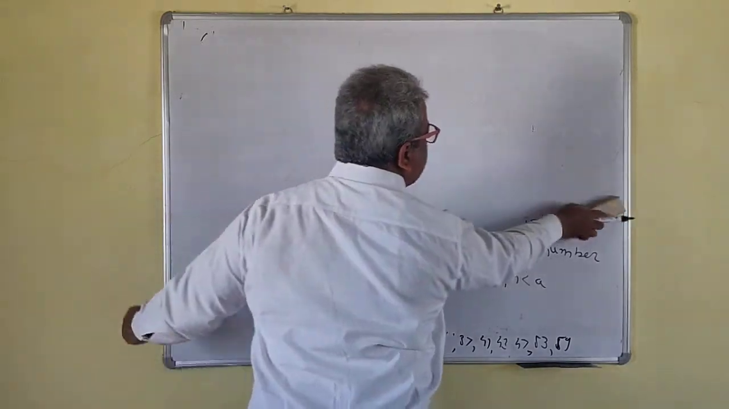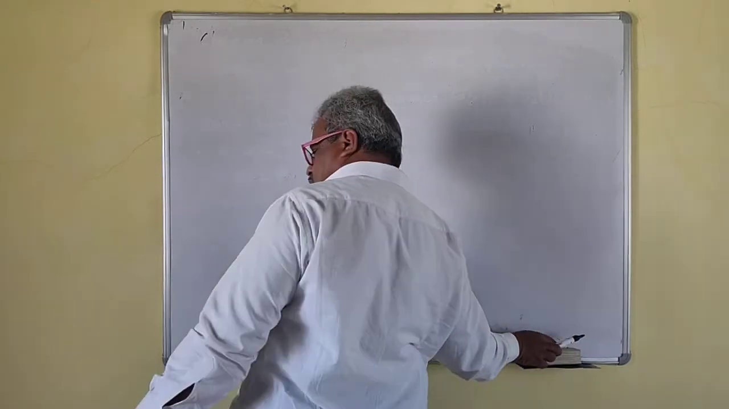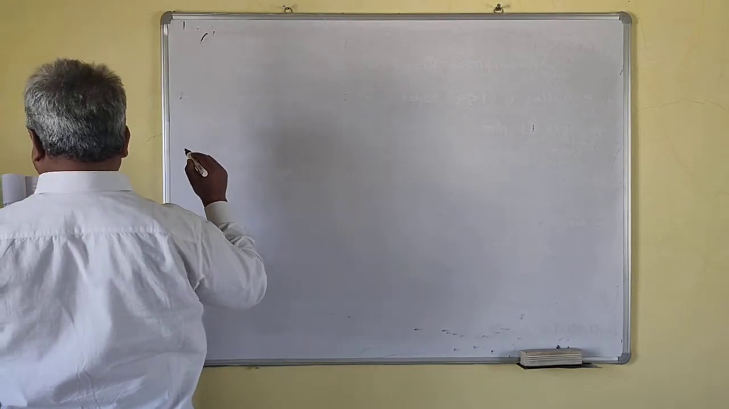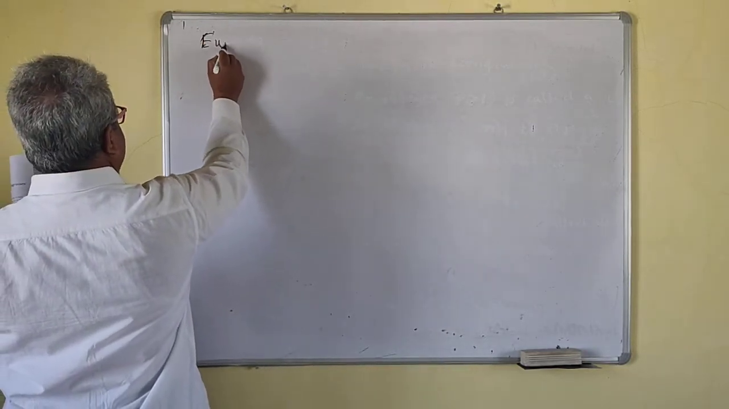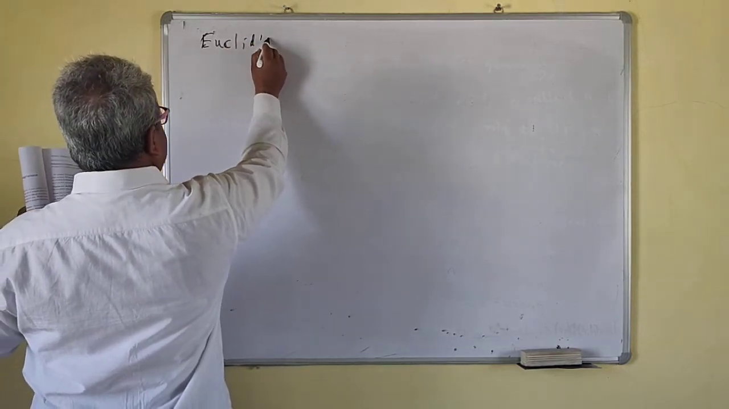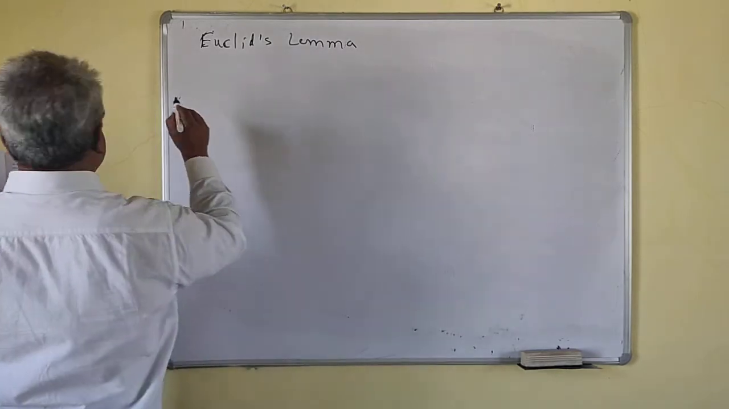So we take one important theorem. This is a very important theorem. The name of that theorem is Euclid's lemma. We have also seen Euclid's lemma in divisibility. So, Euclid's lemma. Okay. So the statement.